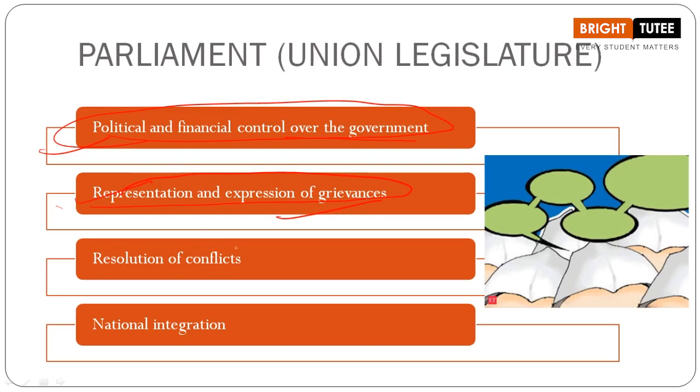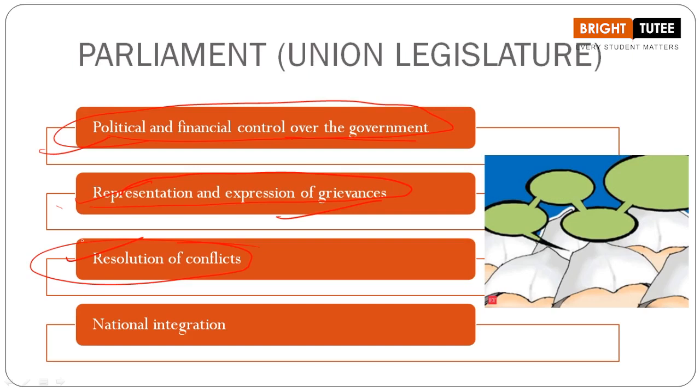Resolution of conflicts. Now, what do we understand by resolution of conflicts here? It means that whenever there is a situation of chaos, a situation where people are not able to solve the issue, they are not able to understand what to do. If a situation of conflict has arisen, what is happening? They have the full right to resolve that. They have the full right to correct it.